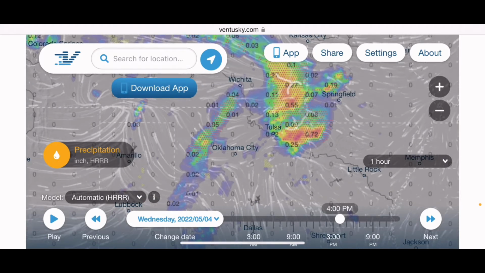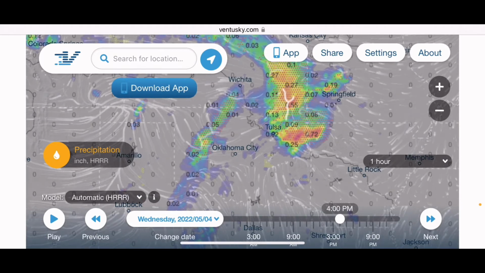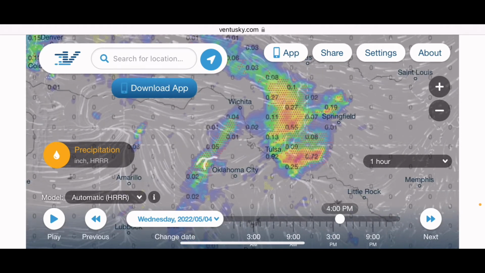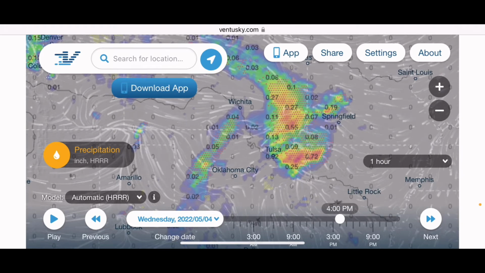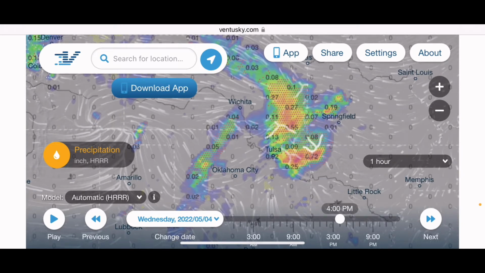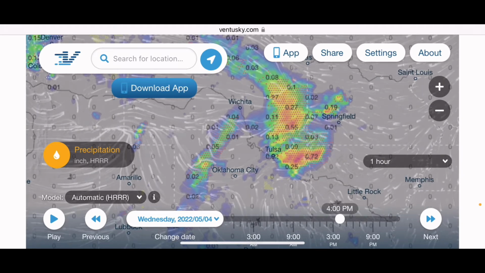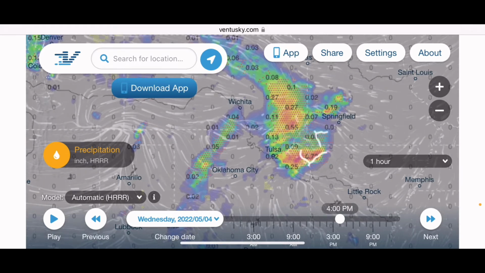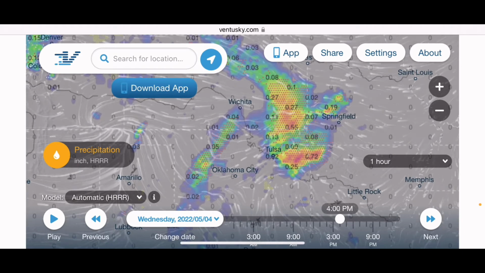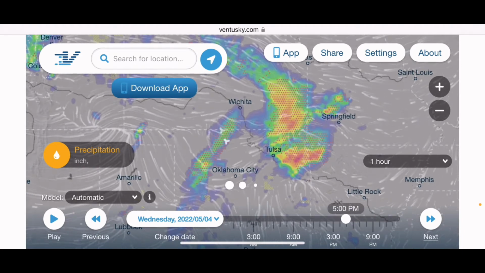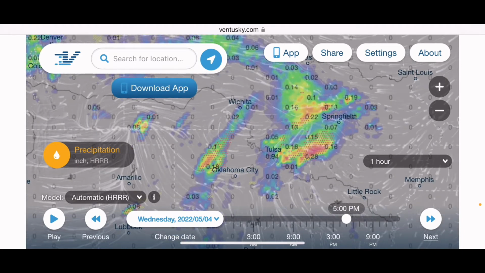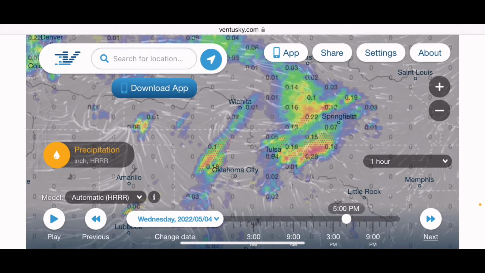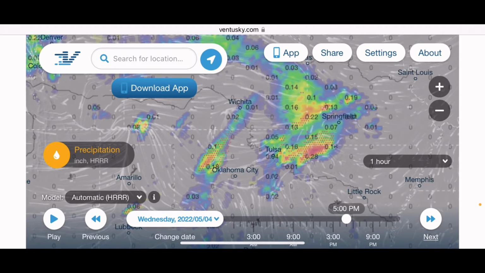Now you see the thunderstorm. These numbers are basically the centimeters of how much it's going to rain. So you can basically get a draft of where the storm's going. Let's click next. It's going to change to 5 o'clock p.m. Now the storm is going east. We can clearly see that the northern part of the storm is breaking up.